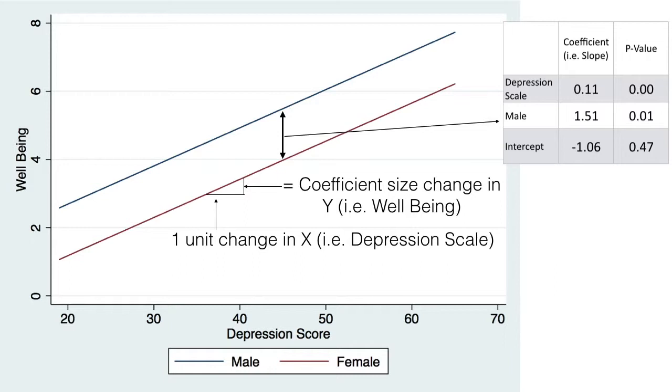for gender. But it also tells me what the average is. In this case, because male and female is a dichotomous or a binary variable, what this is going to tell me is that as I move from female to male, my well-being score on average is going to go up 1.51. And again, that is also statistically significant at p is probably less than 0.01, suggesting that 1 out of 100 times I'm going to find a difference that big by just random chance alone. So in this case, we found that your depression scale score is related to well-being, and being male is also related to well-being.